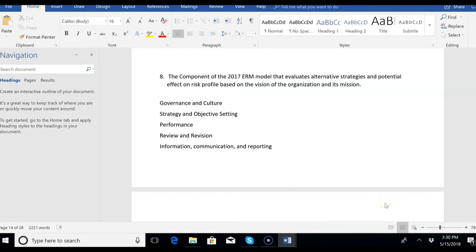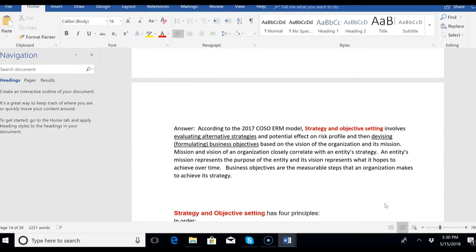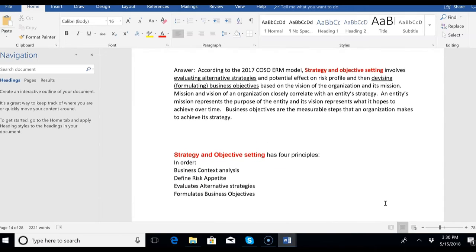All right, number 8, the component of the 2017 ERM model that evaluates alternative strategies and potential effect on risk profile based on the vision of the organization and its mission. When we see evaluating alternative strategies, we know that's got to be strategy and objective setting. And yes, that would be the second component, because strategy and objective setting, as we know, has 4 principles: business context analysis, define risk appetite, evaluate alternative strategies, and then formulate business objectives.